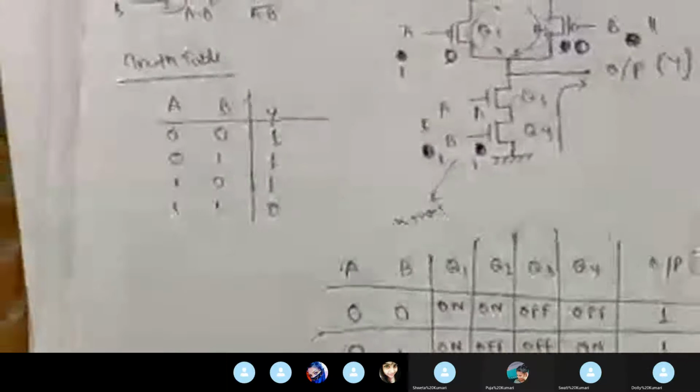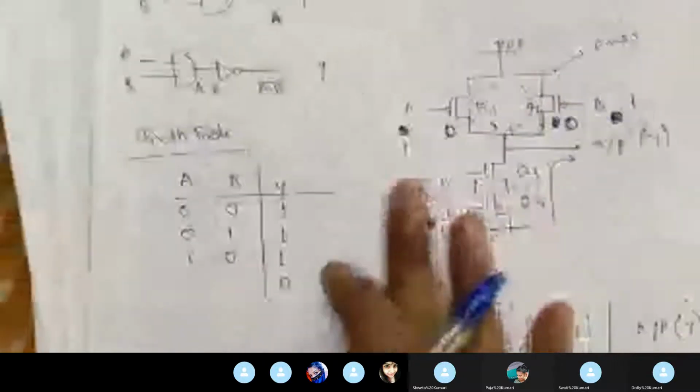So now I will draw the NOR gate representation using CMOS. This is the NAND gate representation. Now I will draw the NOR gate representation of it. Let's do one thing: along with NAND, let's also do AND, because AND is connected to NAND gate. Then I will go to the NOR gate. So now I will design AND gate using CMOS logic.